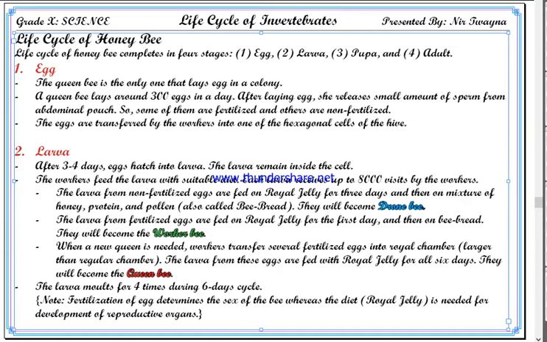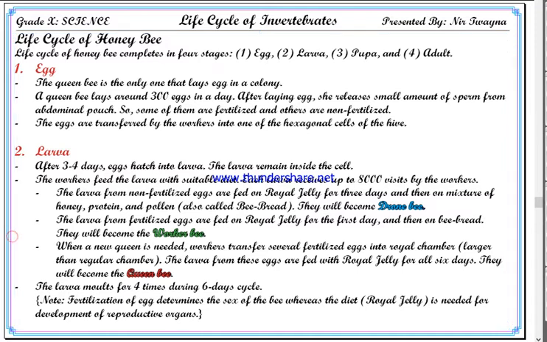And if a new queen is needed in the hive, now once again see, who decides that? Workers decide that. The larva does not decide, the queen does not decide it.